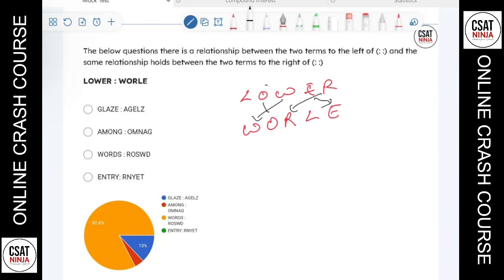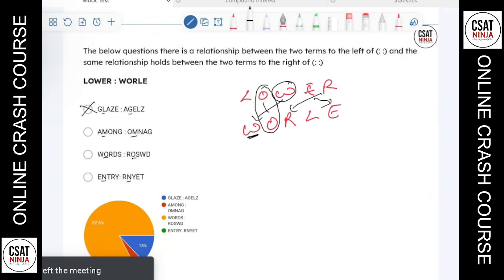So can I say like this? The second term remains a constant. You look at the second term here, second term here, that means it's not remaining constant. Second term here, second term here, this may be the option. Second term here, second term here, this may be the option. Let's check for the first term. The third word of the first part will be the first letter. First, second, third, O. O starts with this one. So this may be the option. I'm not sure, so let's check for the other one. The third word here is the starting of this one.